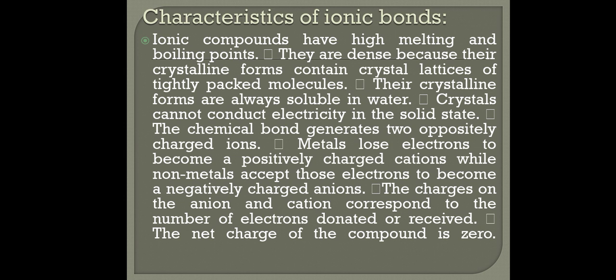The chemical bond generates two oppositely charged ions. Metals lose electrons to become positively charged cations, while non-metals accept those electrons to become negatively charged anions. The charges on the anion and cation correspond to the number of electrons donated or received. The net charge of the compound is zero.